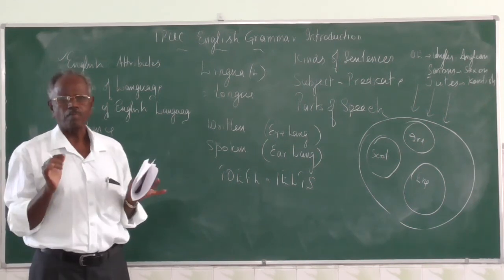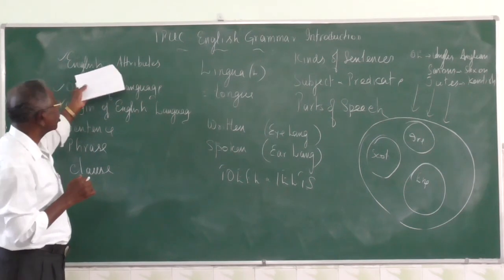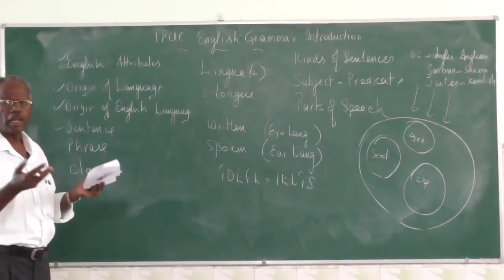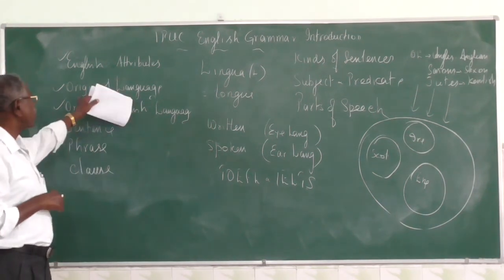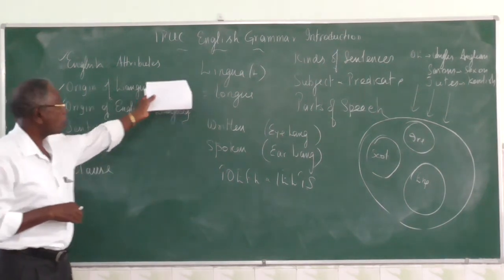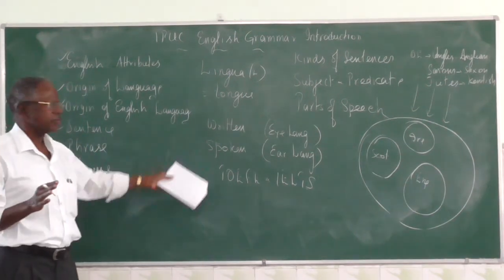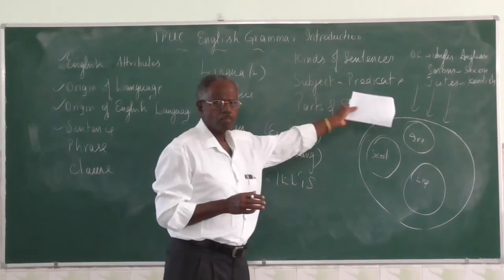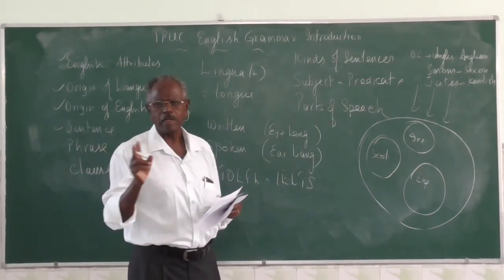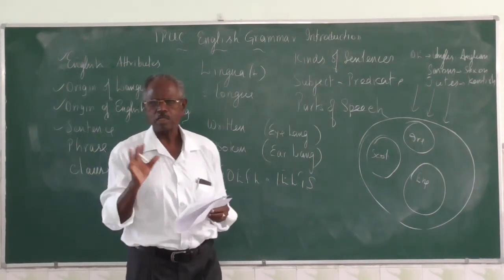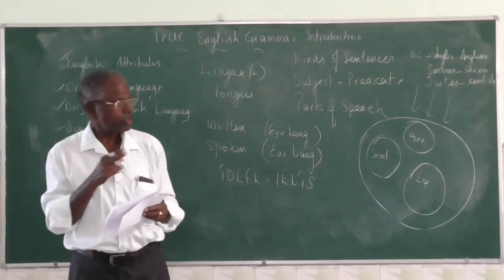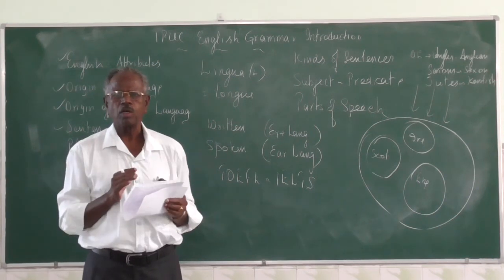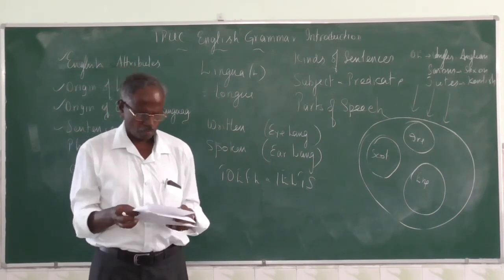Take down whatever I tell about these attributes: grammar, pronunciation, spelling, vocabulary, origin of language, the word lingua, then the English language. Then only you will be able to answer my test. I am uploading some Google Forms. Have a pen and paper or notebook, make a grammar notebook, and take down all that.